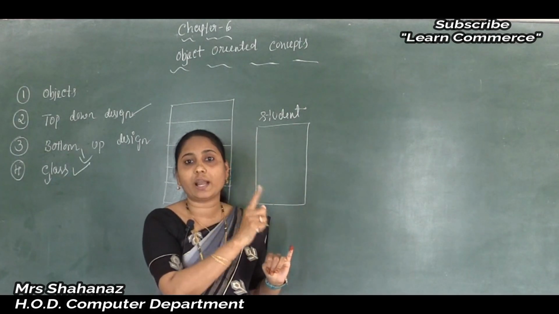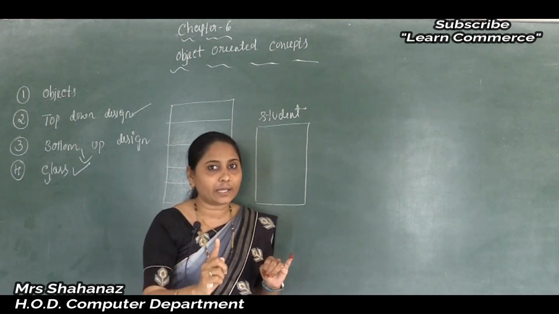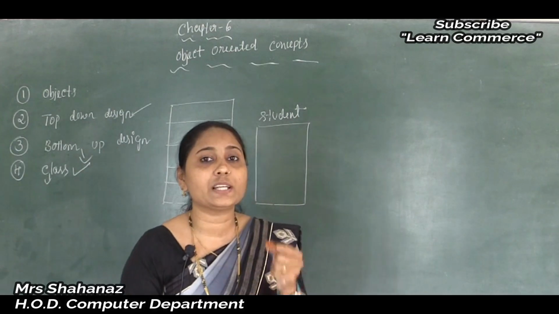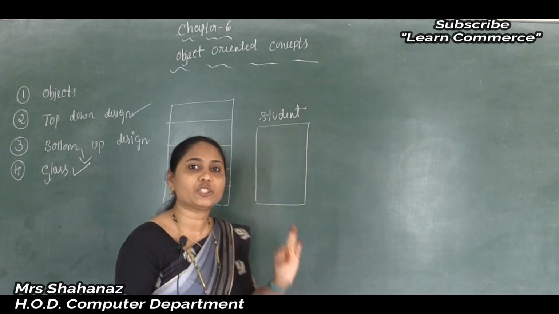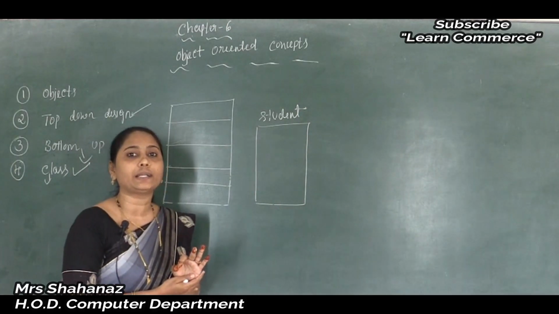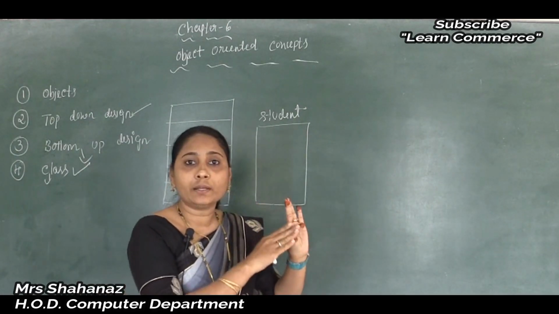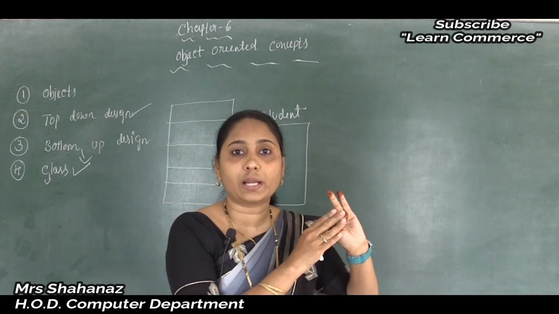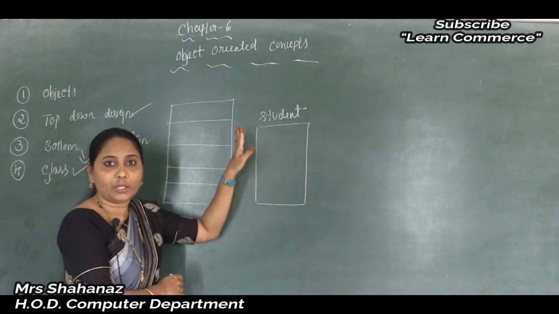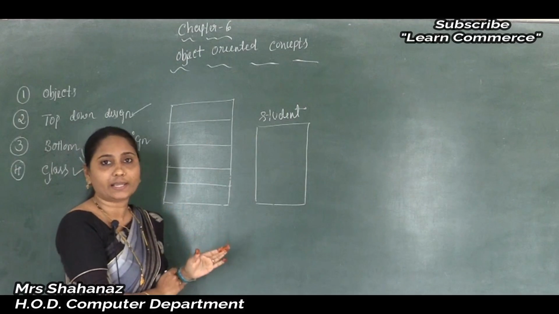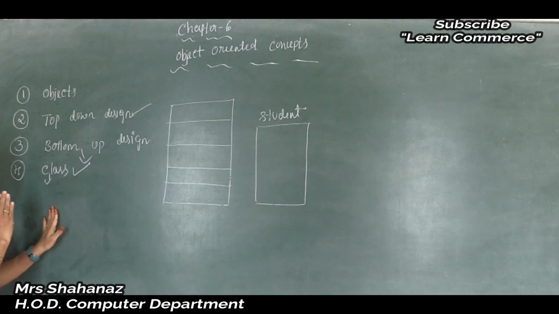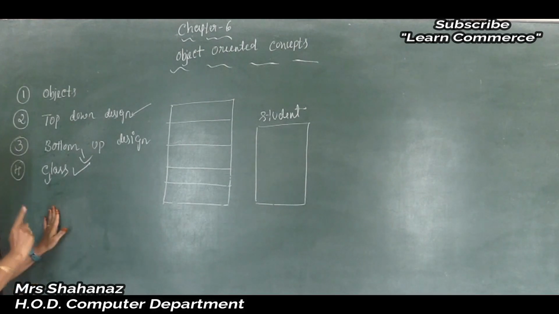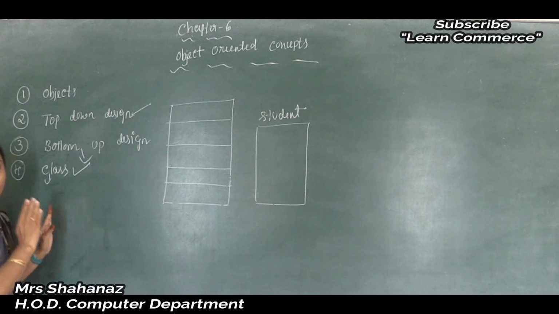So depending on the class we are going to collect the data here. Or maybe the class name is solar system. That means here we are going to collect the data as planet, sun, moon, all are members of the class solar system. So depending on the class name we are going to collect the data. So here we can say that the class specifies what data and what functions should be included in the object of that class. Clear this point here?